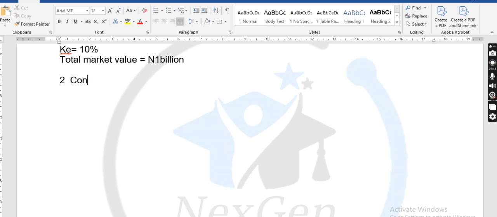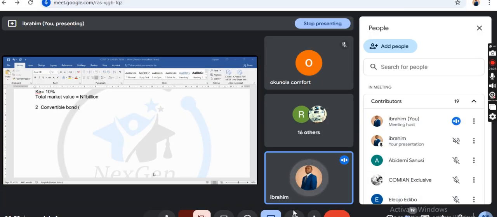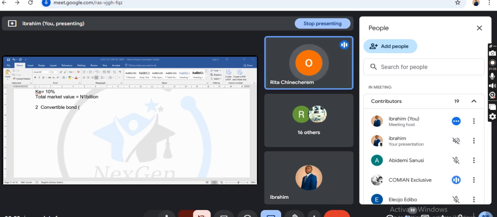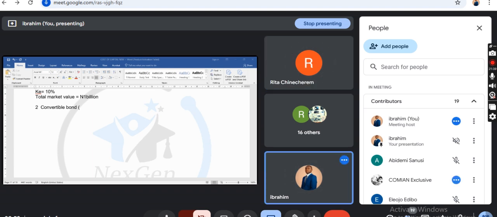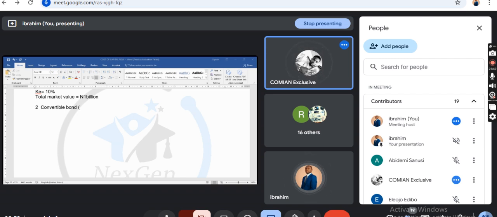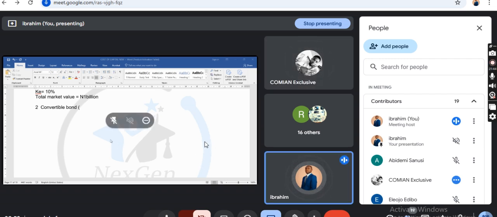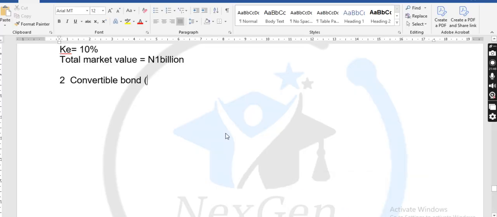This is where we will spend much of our time. Convertible bonds, right? Now, when you are to determine the cost of convertible bond, what will you use? Class, if you want to determine the cost of convertible bond, you will use what? IRR, internal rate of return. Well done. Internal rate of return.